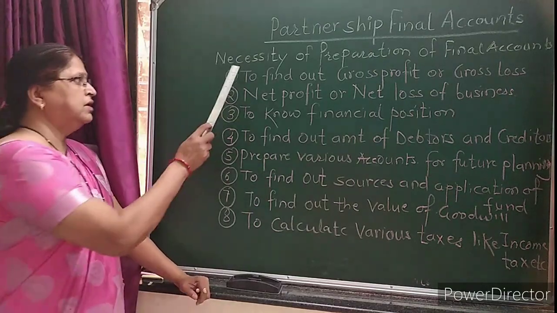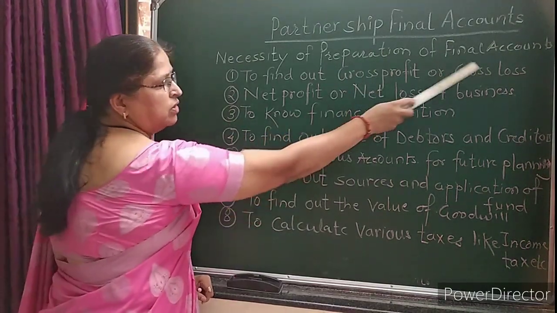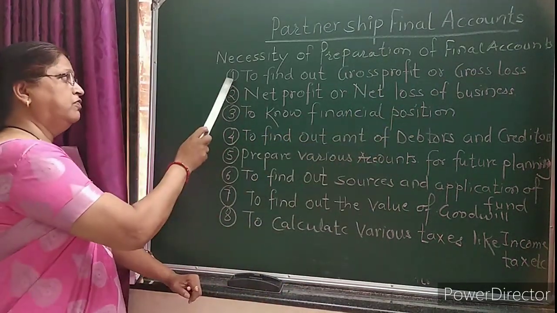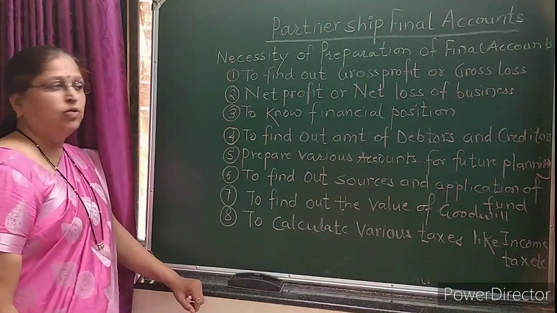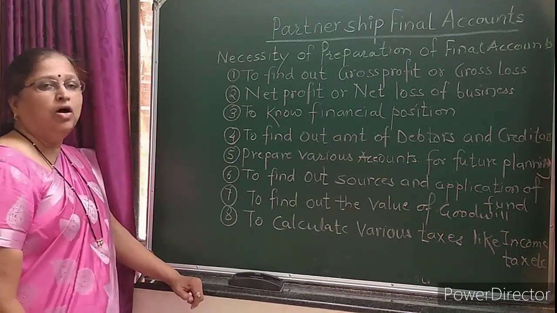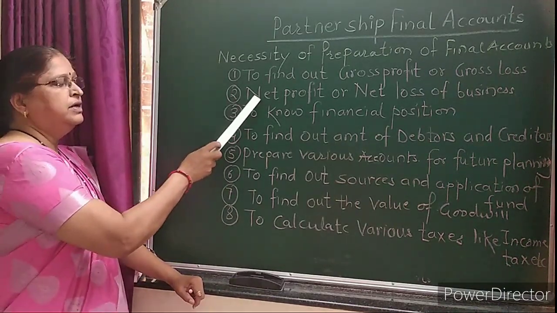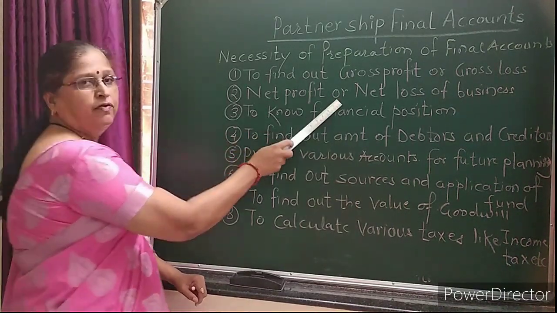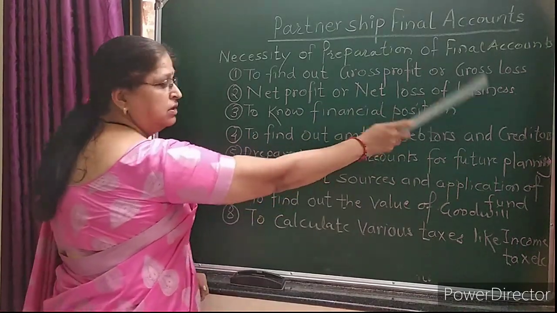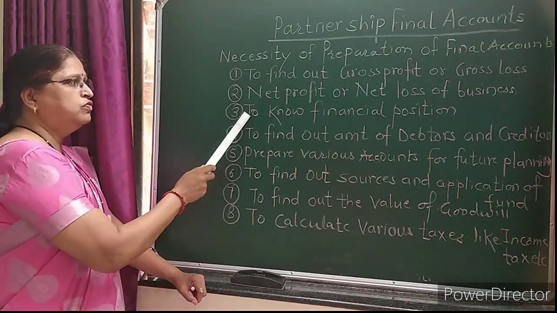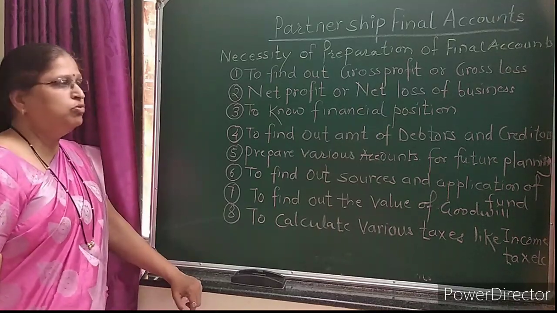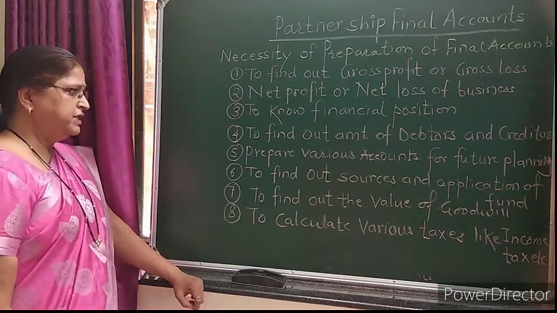Now we will see the necessity of preparation of final accounts. First, to find out the gross profit or gross loss of the business. Second, to find out the net profit or net loss of the business. Next, to find out the financial position of the business.